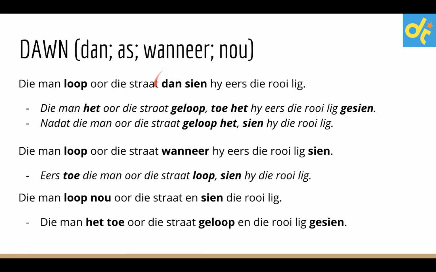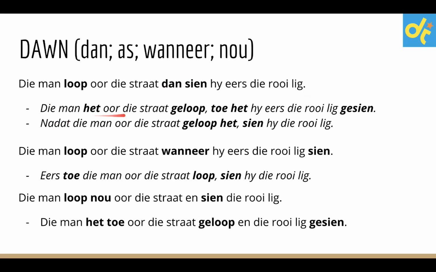Now very important, you must know by now that dan is a group 2 conjunction. Therefore the verb is directly next to it. And so if we put it in the past tense, you'll find that your het is also directly next to the toe, because toe originated from or came from the dan word. Die man het oor die straat geloop. Loop gets kicked to the back of that first sentence because we're working in different sentences here. That's a conjunction, so therefore this is sentence 1 and this must be sentence 2.